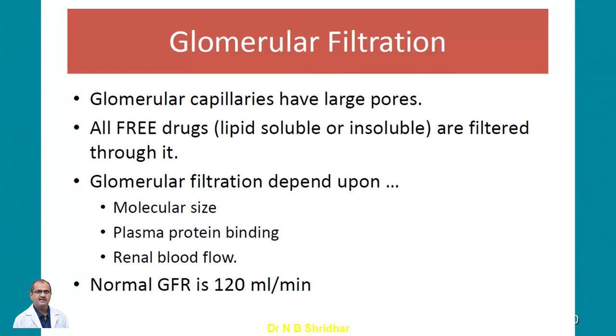The quantity of blood circulated through the renal artery is also very important. Normal glomerular filtration rate, or GFR, is 120 ml of blood per minute.